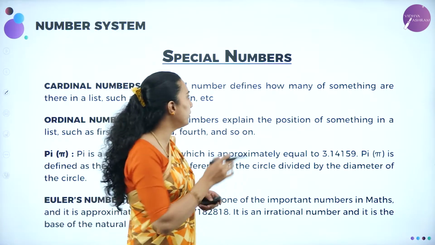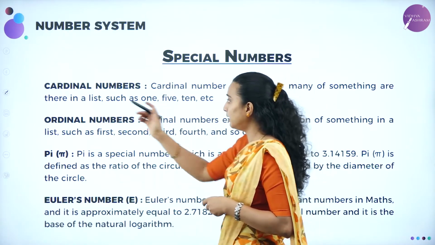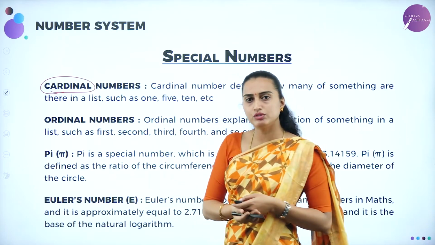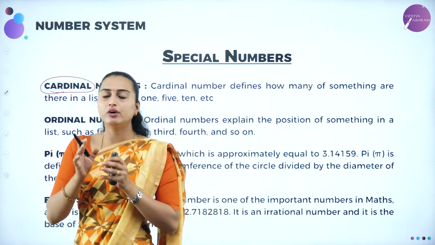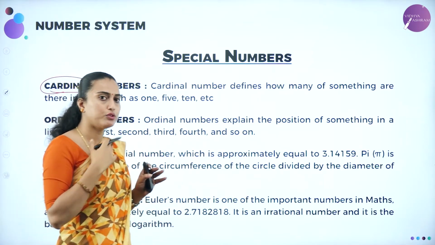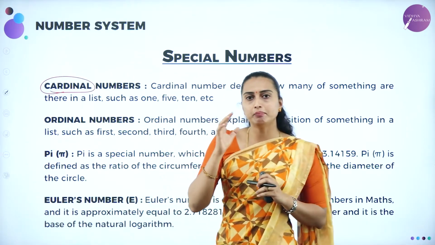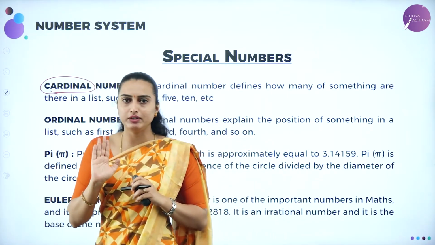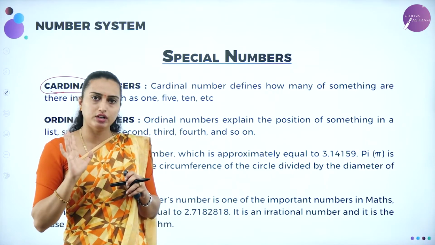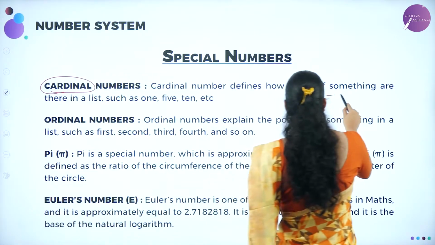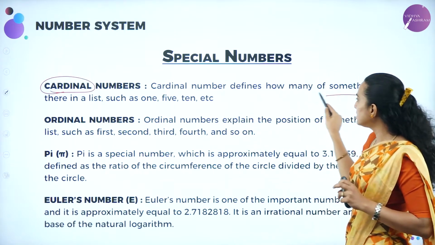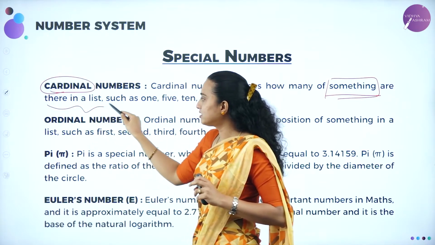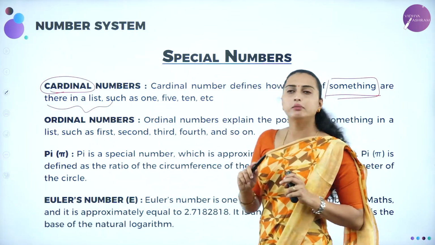Okay. Next we'll be moving on to the cardinal number. Ma'am, what is this special word cardinal? Why are we going to use it? A cardinal number means you are going to take some list, for example the basic mathematics students of class 11, and get some numbers. That is what I have represented here. The cardinal number defines how many of something there are in the list. Such numbers are nothing but cardinal numbers.